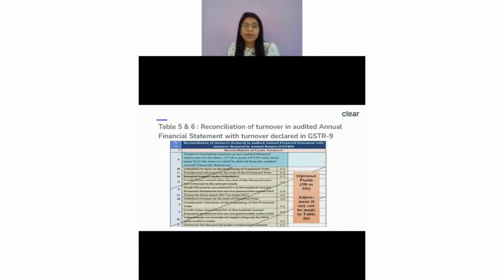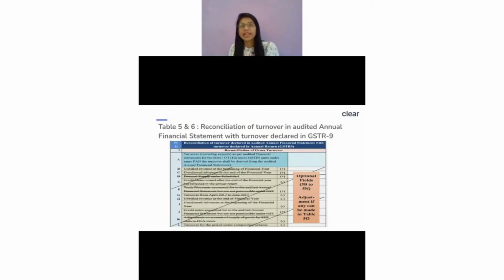But not only this, there could be other differences also. Think about unadjusted advances. What exactly is that? See, in the case of the supply of services, whenever we receive advances against the supply of services, we know that we have to pay taxes on those advances. Now I'm assuming that the advance was not adjusted in the same financial year, because if it was adjusted in the same financial year, then I don't have any problem. I would have already issued the invoice.